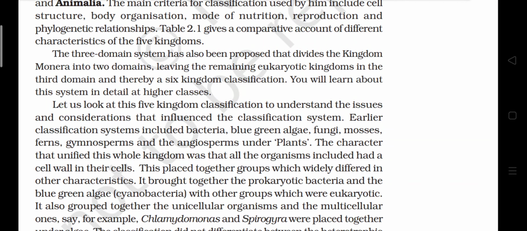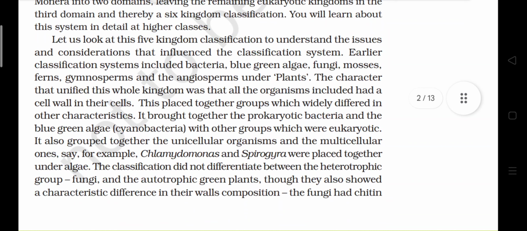These placed together groups which widely differed in other characteristics. It brought together the prokaryotic bacteria and the blue-green algae or cyanobacteria with other groups which were eukaryotic. It also grouped together the unicellular organisms and the multicellular ones. For example, Chlamydomonas and Spirogyra were placed together under algae.